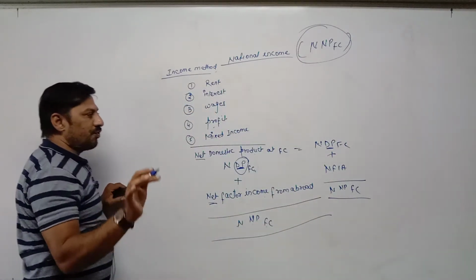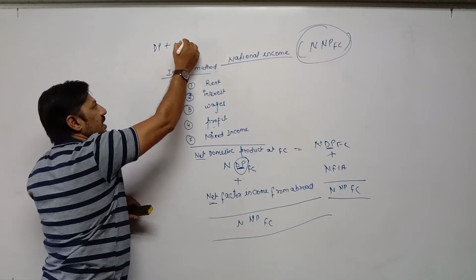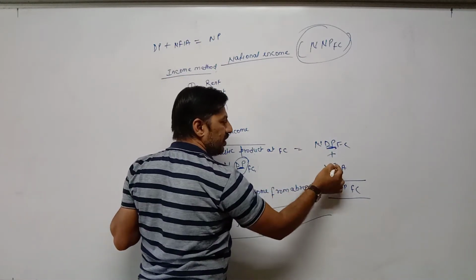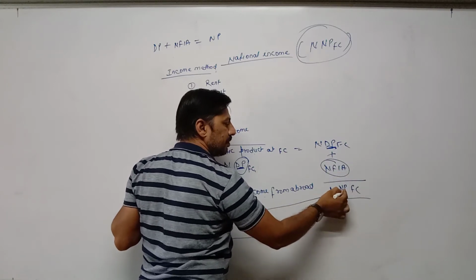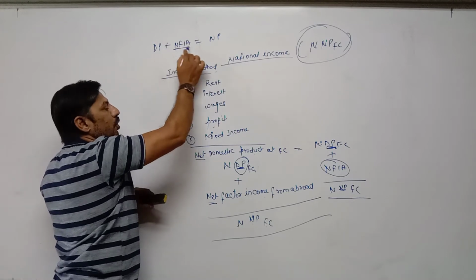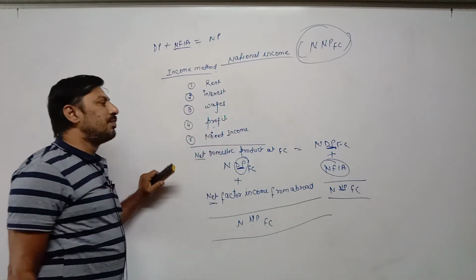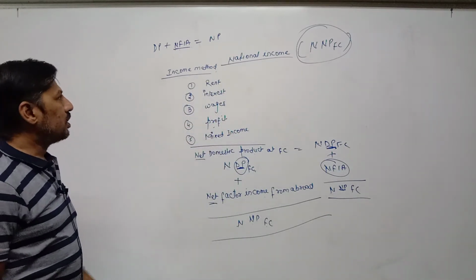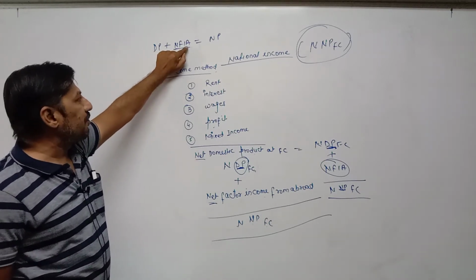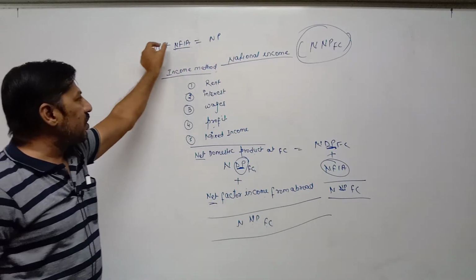So one formula is cleared: DP, domestic product, plus NFIA is equal to NP. When we add NFIA to DP, it becomes NP. And what is net factor income from abroad? Income from abroad and income to abroad; the difference of these two is called net factor income from abroad. So write down one formula separately: domestic product plus net factor income from abroad is equal to NP. Whenever we add NFIA in DP, DP is converted into NP.